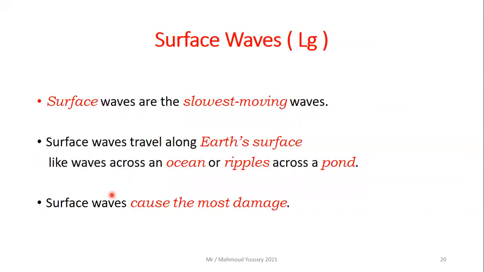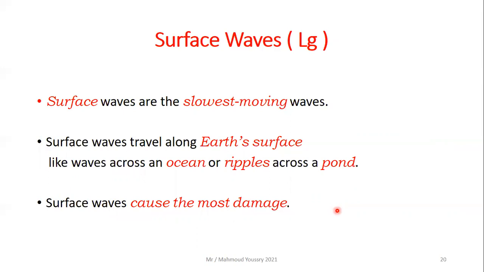And then the third type of waves is surface waves, or L waves. Surface waves are the slowest moving waves. They travel along Earth's surface like waves across an ocean or ripples across a pond. The surface waves cause the most damage.